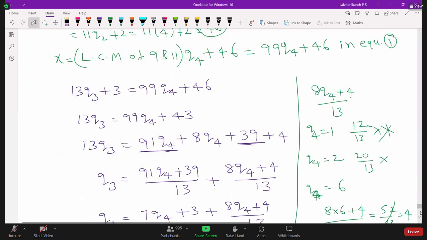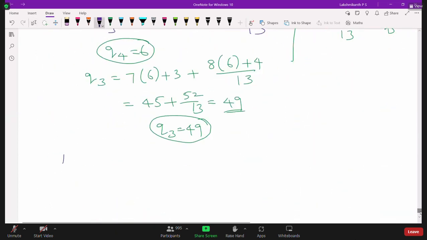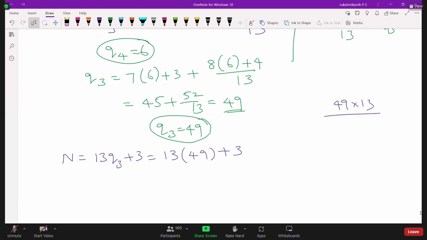So the n value we can write as, see that n is equal to 13q3 plus 3. So let us substitute here 13 into 49 plus 3. So multiply here, 49 into 13. So how much will you get? 49 into 13, so you multiply with 3, 7 3s are 21, 147, 14, so 7 13s, 637. So what is this value? 637 plus 3, so 640. So this is the least number.